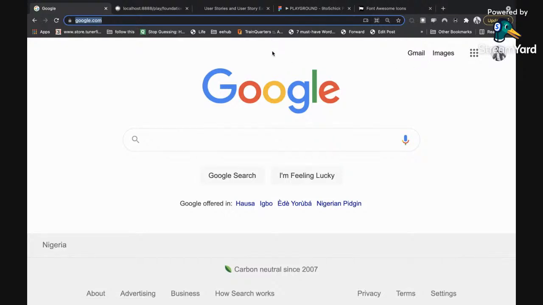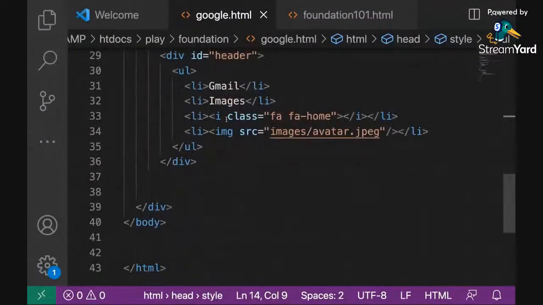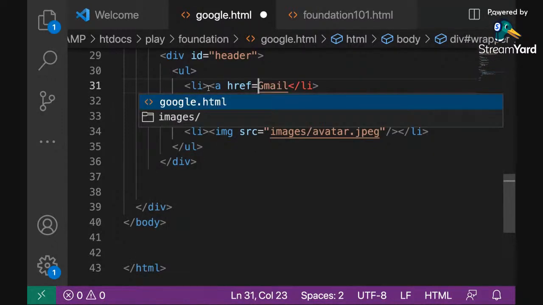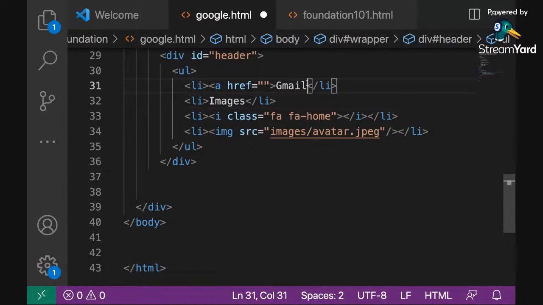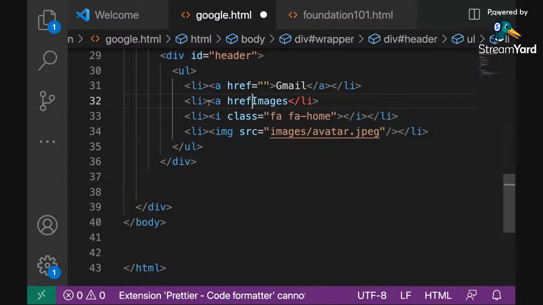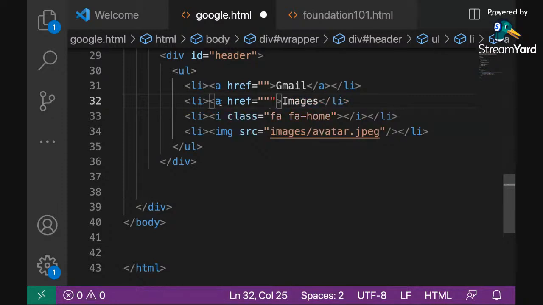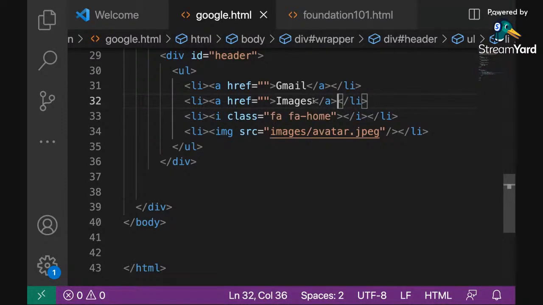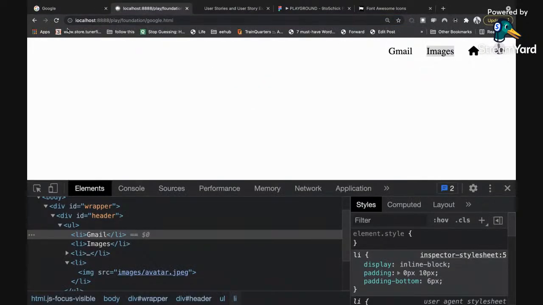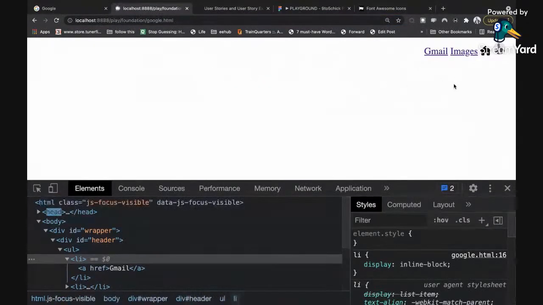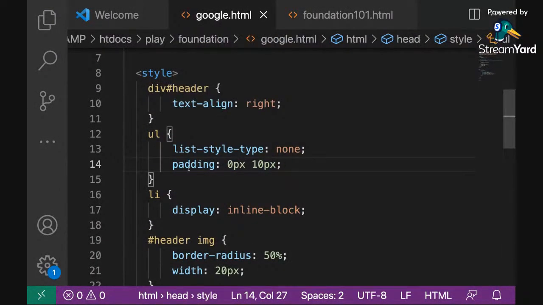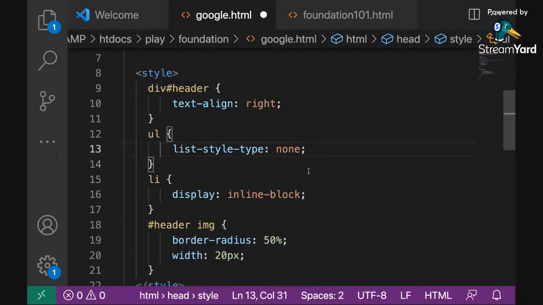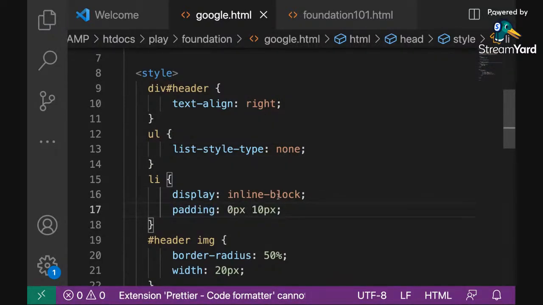So I'm going to transform my own also into a link. I'm going to come to the Gmail and introduce an href just to make it a link, right? I'm going to also introduce a link to the images. And now the two of them are links. When I save that and I come back to my code and refresh, I should get, what happened? Oh, I pasted this in the wrong place. Pardon me. It's supposed to be in the LI and not the UL. That's why it's not affecting it.